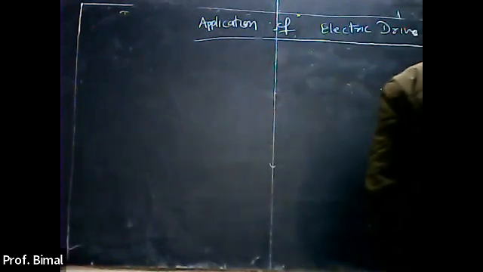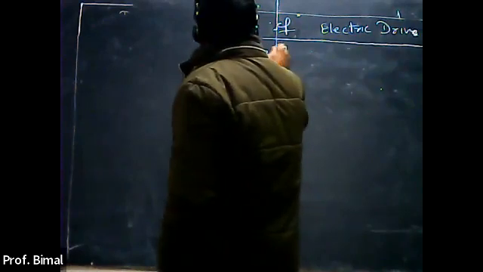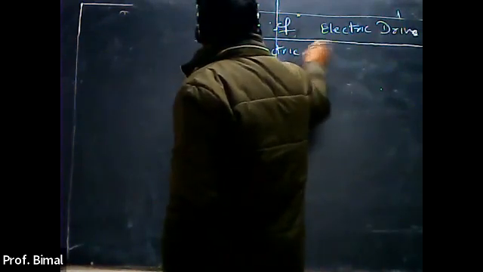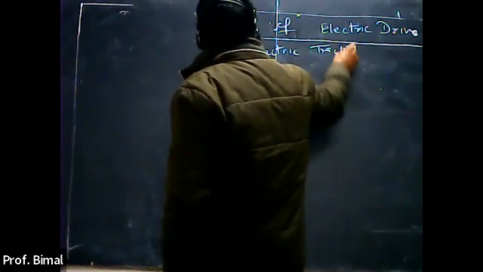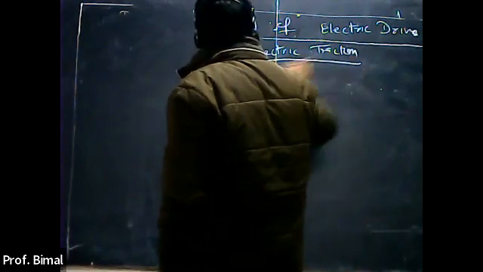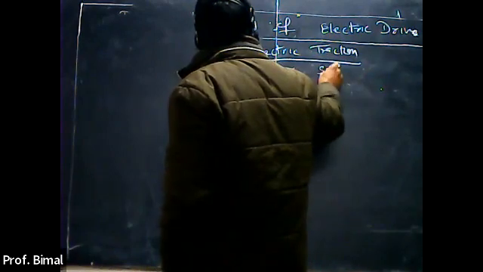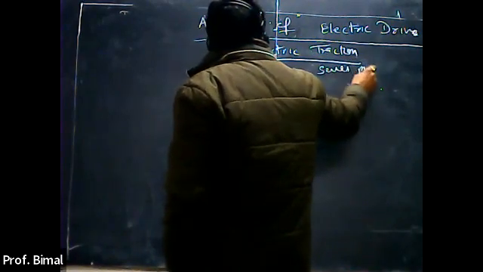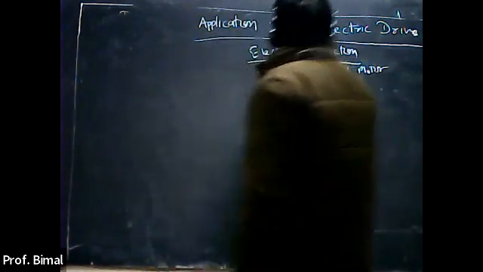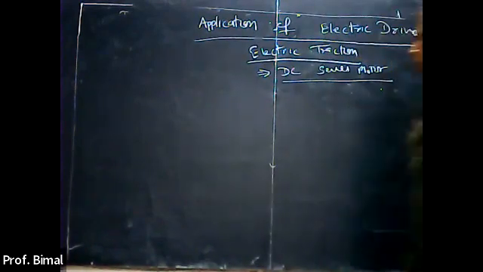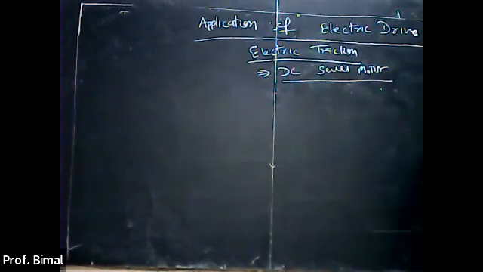In case of electric traction, which type of motor is used? This will be the DC series motor. The DC series motor is used for electric traction, right?